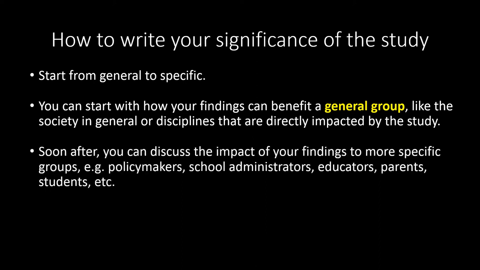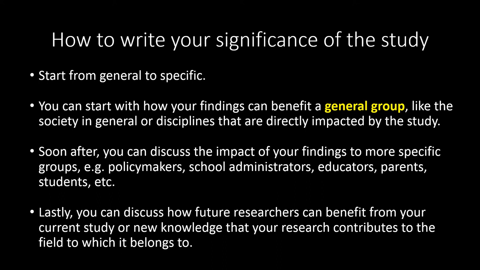Soon after, you can discuss about the impact of your findings to more specific groups such as, but not limited to, policymakers, school administrators, educators, parents, students, among others. And lastly, you can discuss about how your research can benefit future researchers and how your research can contribute to new knowledge in your field of research.